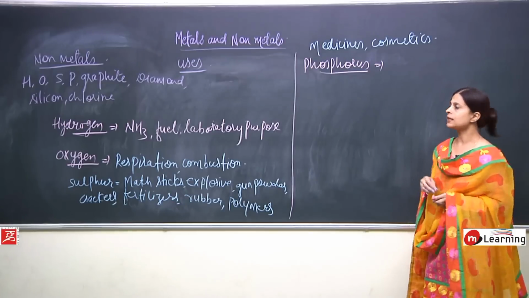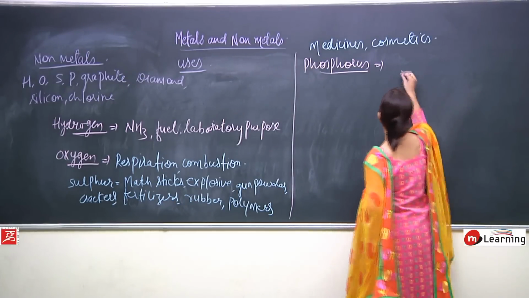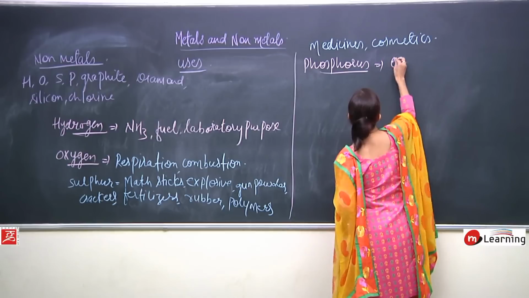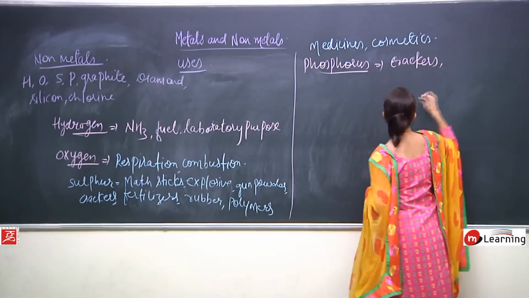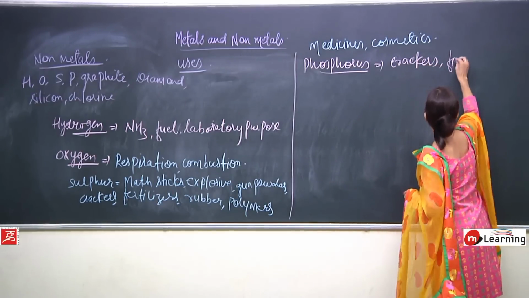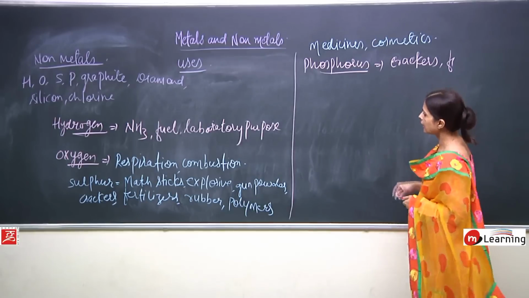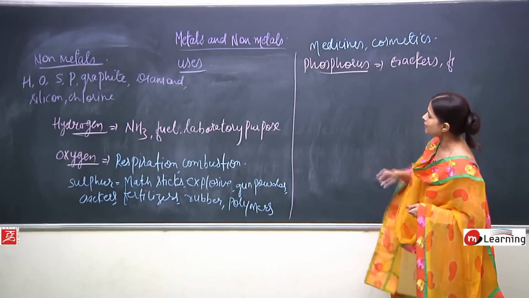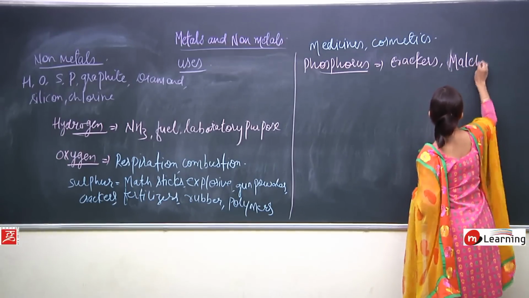It is also having certain explosive kind of nature. So it is used in making crackers, and it is also used in making some explosive kind of material. Okay, as I have written over there also, like matchsticks and explosives. So even this one is used in making matchsticks.